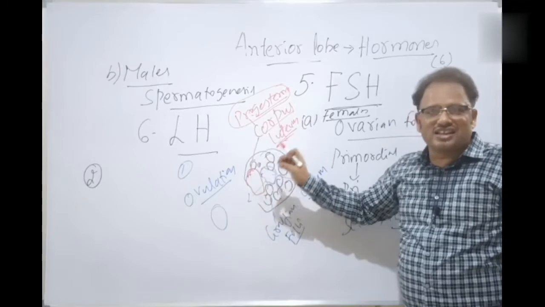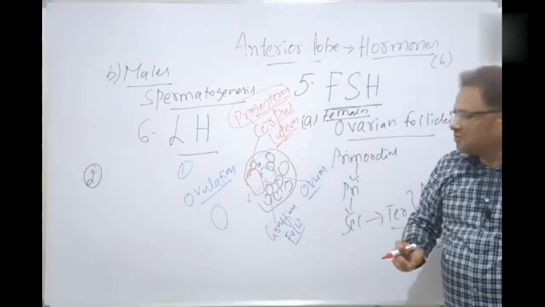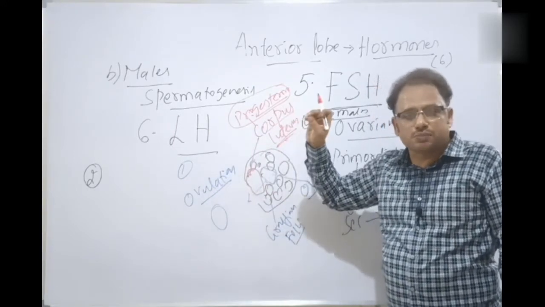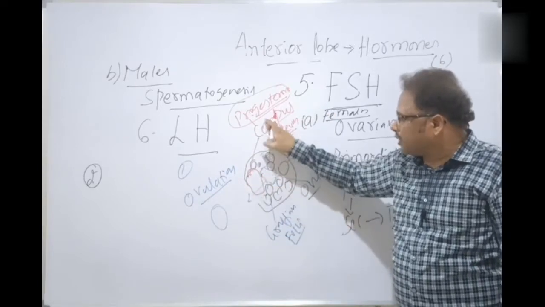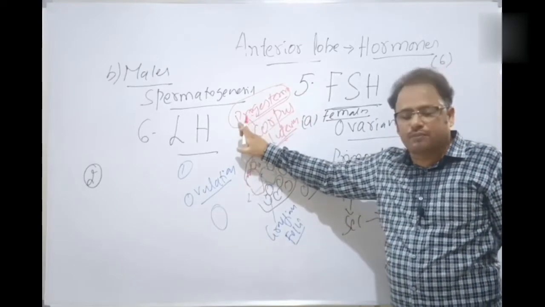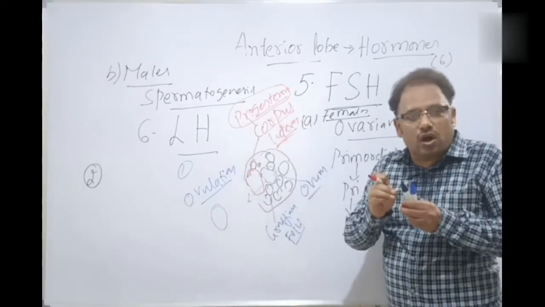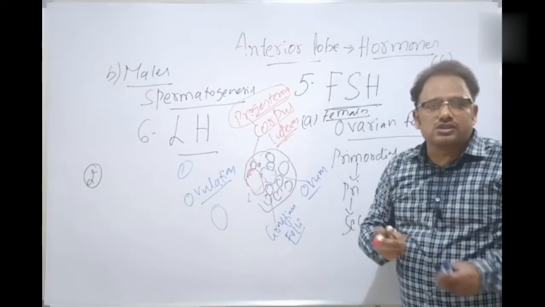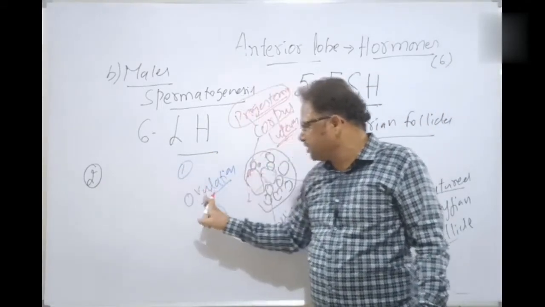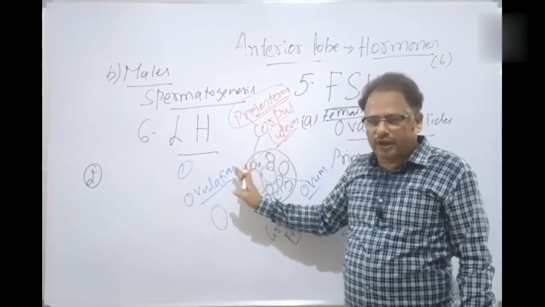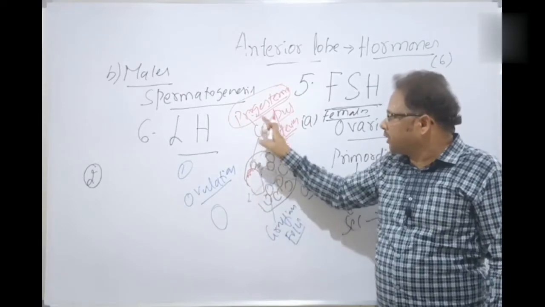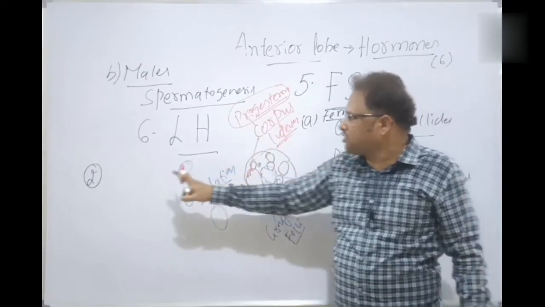Now, which hormone is responsible for the formation of the corpus luteum? Luteinizing hormone, LH, is responsible for the formation of the corpus luteum in the place of the ruptured Graafian follicle, so that the corpus luteum secretes progesterone, which is essential for the maintenance of pregnancy. That is the first function? The first function is rupture of the Graafian follicle and release of the ovum, that is ovulation. The second function is, in the ruptured Graafian follicle place, the corpus luteum is formed so that progesterone is released.